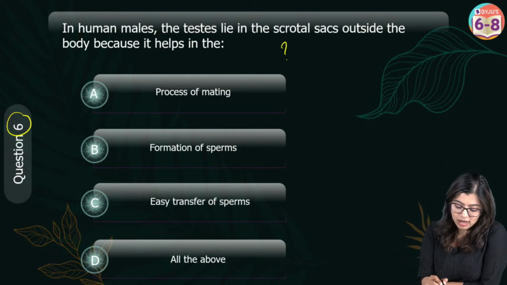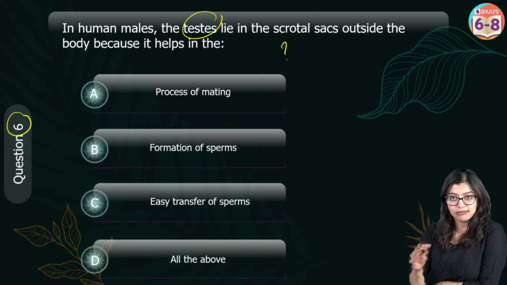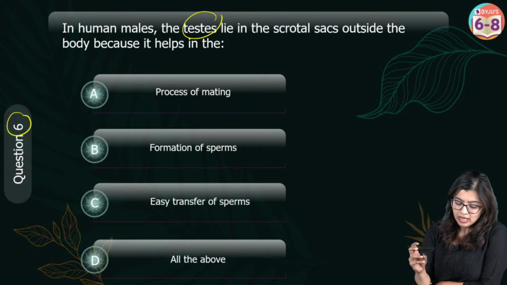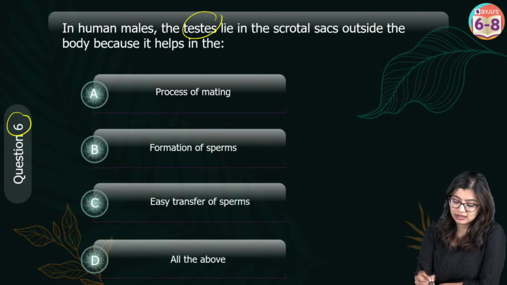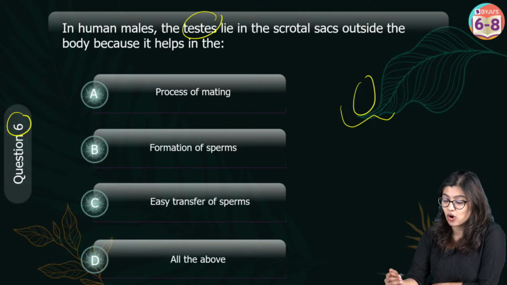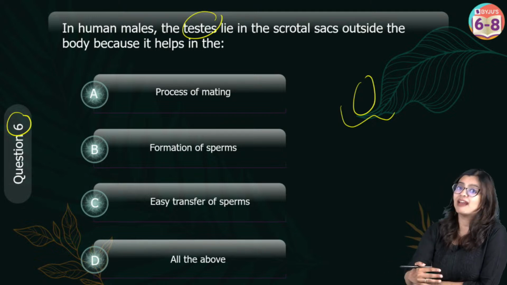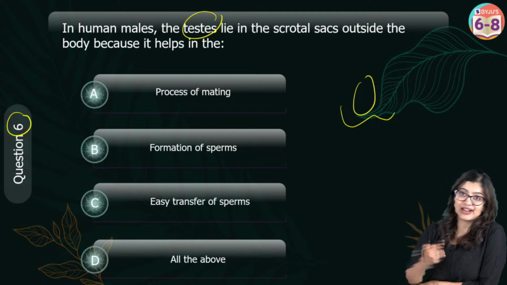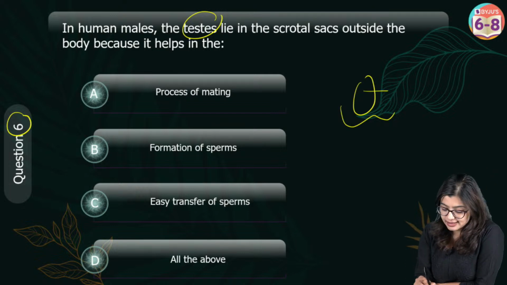Now, what do we talk about? We know that the testis is the male reproductive organ, right? The main reproductive organ is found outside the body, protected by a scrotal sac or the scrotum. So what is the main reason for it being outside the body? Why not inside? The testis is responsible for producing sperms, right?